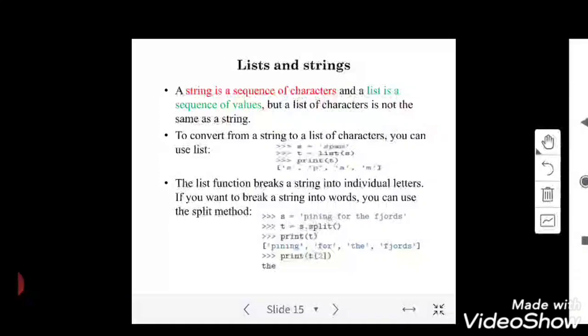Then as usual I can follow the index positions: the first will be 0, the next will be 1, then 2, then 3. If I want to get the third one, I will print t of 2, and I will get the third word. So that is the meaning of using the split function. The split function helps you split the given words or set of words. You can split it in a way you want.